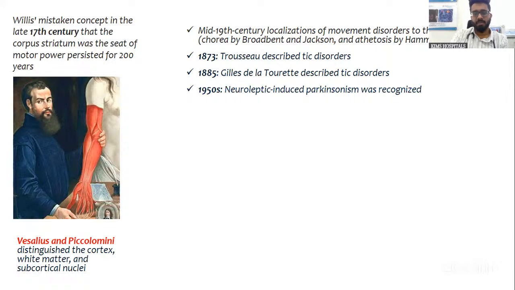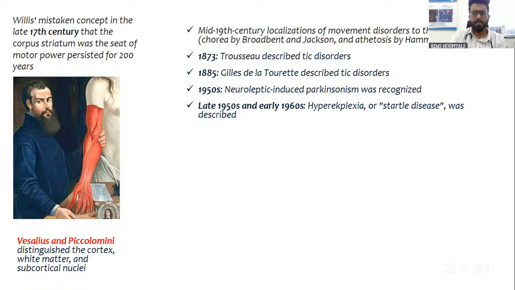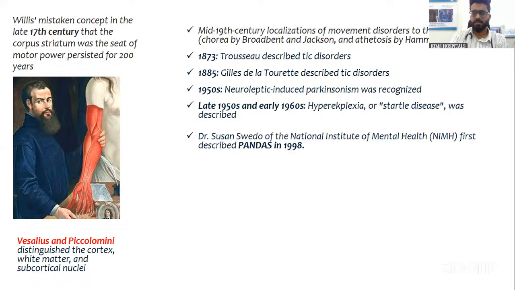In the 1950s, neuroleptic-induced Parkinsonism was first recognized. Between the 1950s and 1960, the first description of hyperekplexia, that is startle disease, was made. And the latest and most controversial one is PANDAS, which we'll discuss. That is pediatric autoimmune neuropsychiatric disorders associated with streptococcal infection. This was first described in 1998 by Dr.